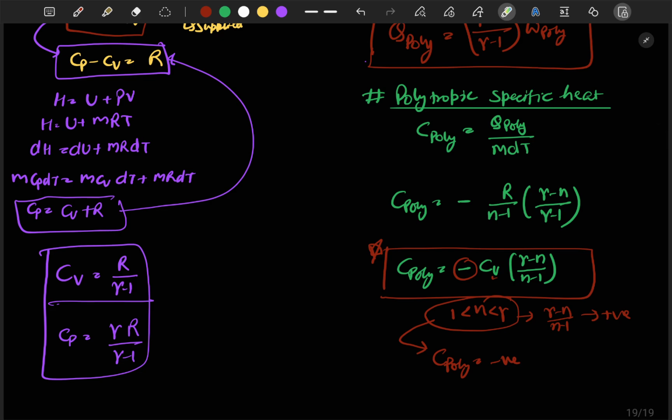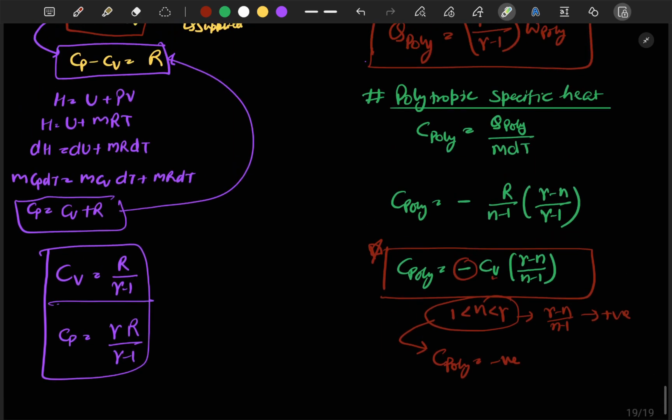Okay, so for a polytropic process, if the polytropic index n is between 1 and γ, then even if we supply heat, the temperature of the system will always decrease. And why does it decrease? What do you think? For a polytropic process, if n is between 1 and γ, then the work done by the gas exceeds the heat supplied, and hence the internal energy of the system will reduce to compensate for the work done, and the temperature of the gas will decrease.